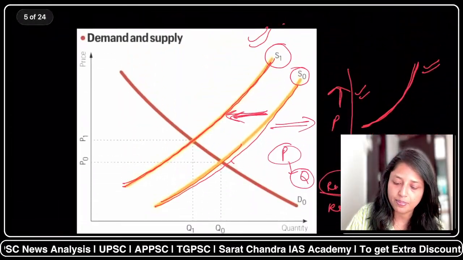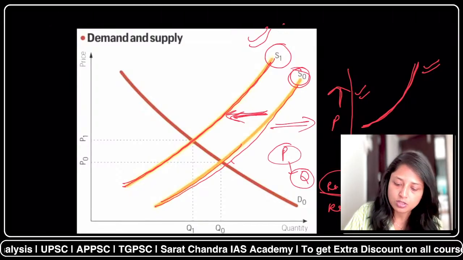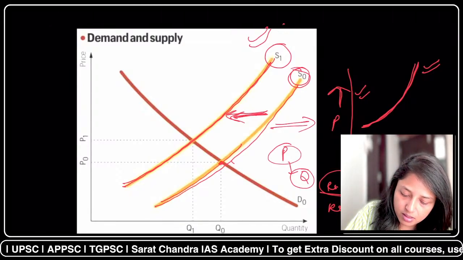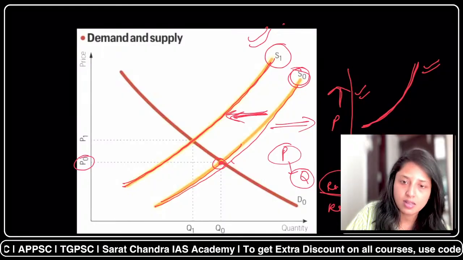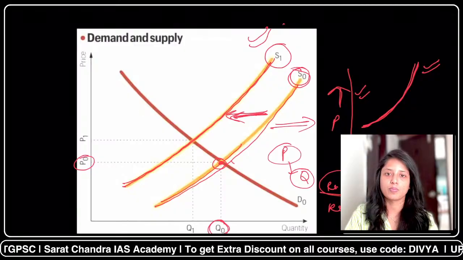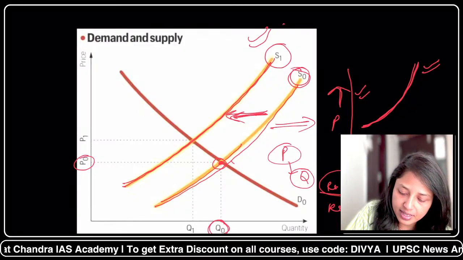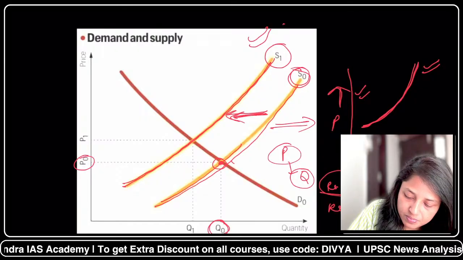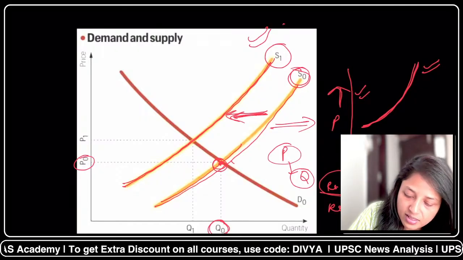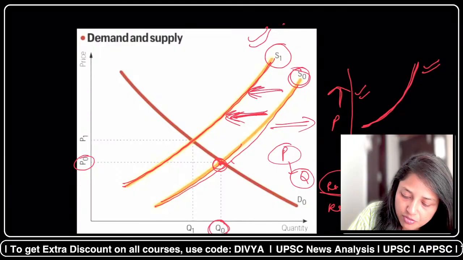So now please compare from here. For example, this was the normal supply situation, S0. So at present, at price P1, the producers were supplying quantity X0. Now, when there is a supply crunch, that means the quantity reduces. So when the supply quantity reduces, that means the curve is now shifting to S1.